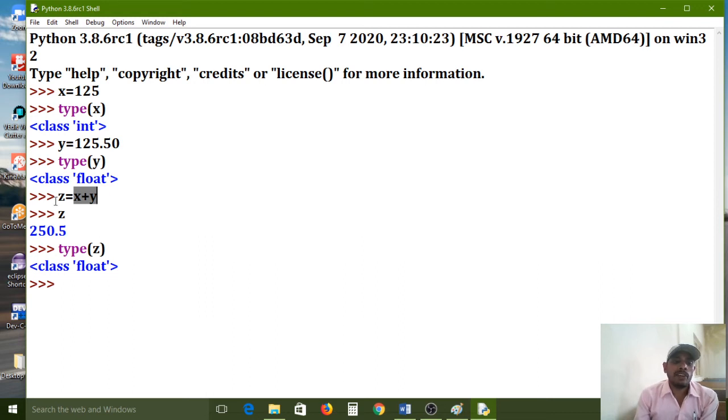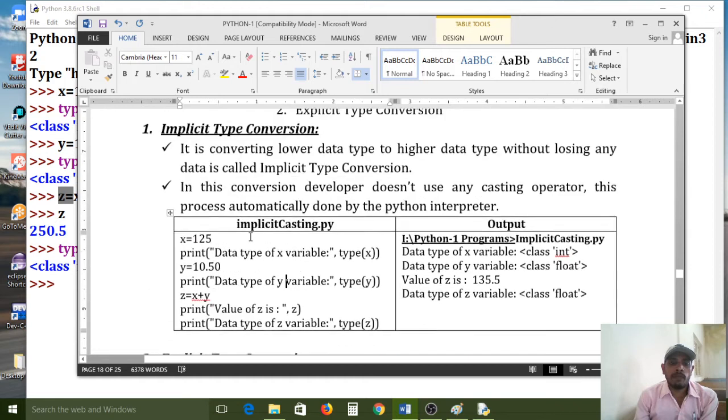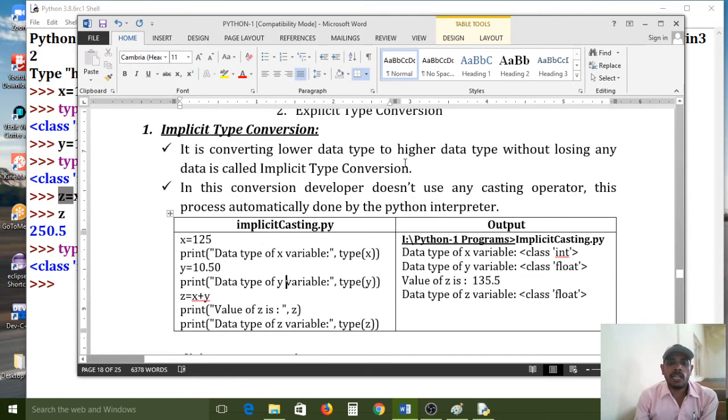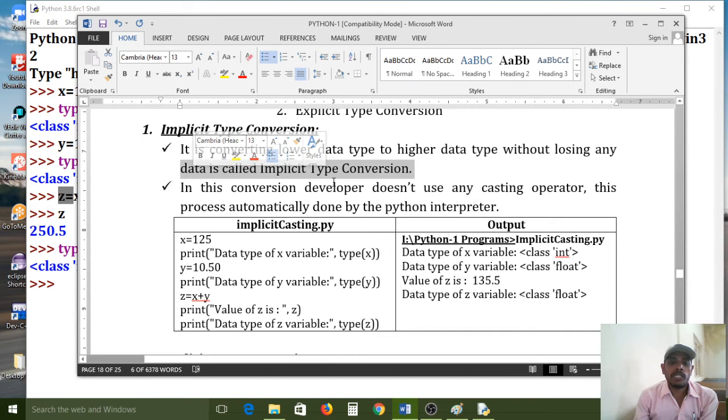Then the interpreter will decide what is the data type of the z variable. Interpreter internally assigns float data type for the z variable. Here observe, implicit typecasting means it is converting lower data type to higher data type without losing any data. It is called implicit type conversion.